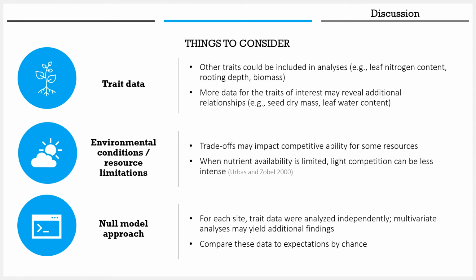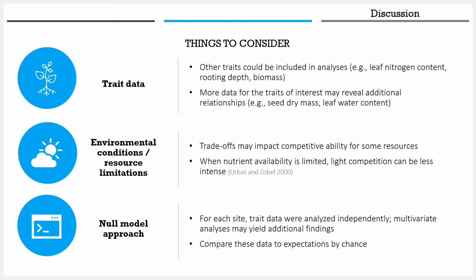So should one resource be particularly limiting, competitive ability for other resources may decrease in effect. Regarding our analyses, if resource A was more limiting than resource B, for example, we could see more results consistent with the null hypothesis, that positive and negative pairs do not differ in their mean trait distances, particularly for traits related to the acquisition of resource B.